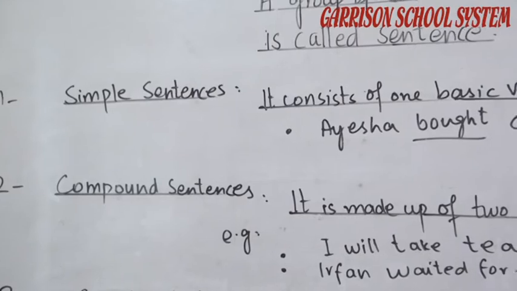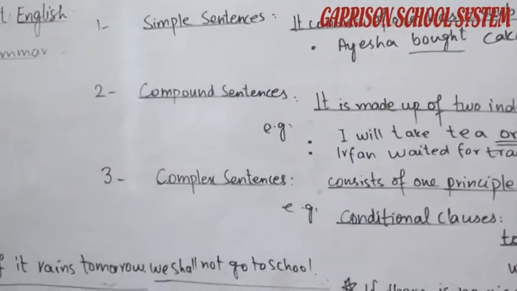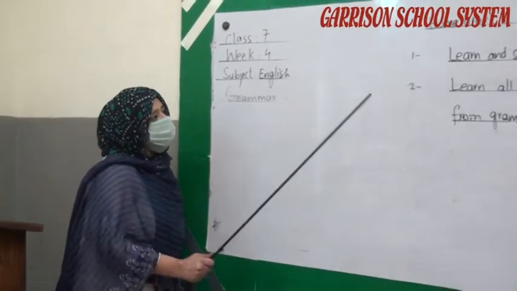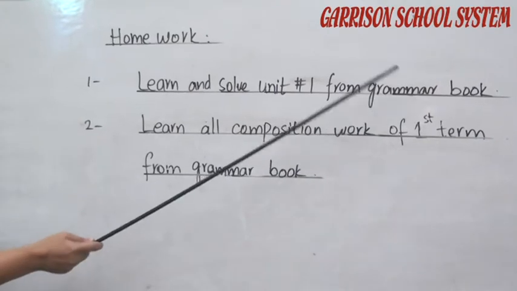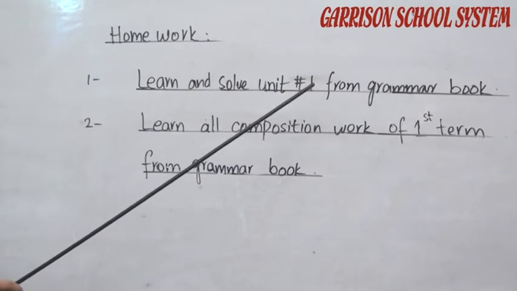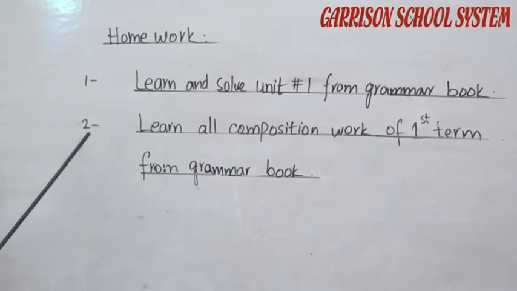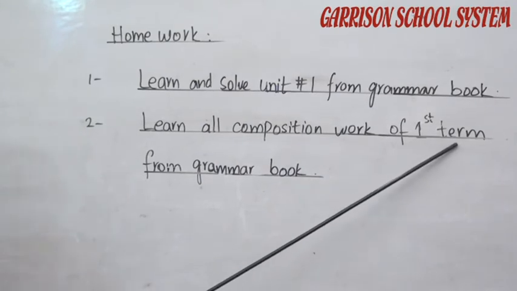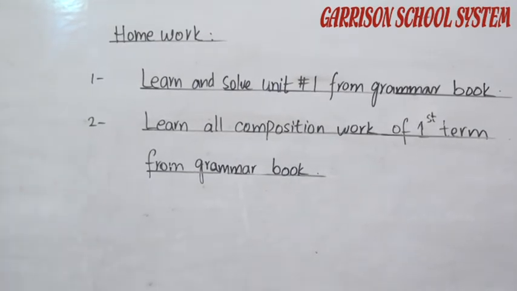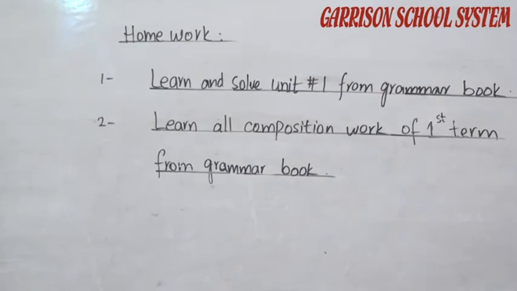Now this is your homework time. So class 7, your homework is that you have to learn and solve unit number 1 from the grammar book. The handouts are available on the website of Garrison School System and are provided to you through WhatsApp. And secondly, you have to learn all the composition work of the first term from your grammar book. The composition work includes the story, letter, application and essay.